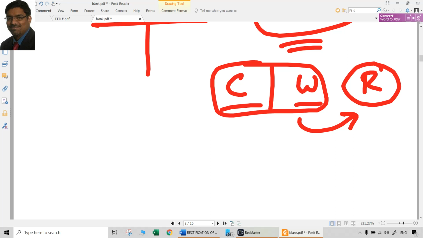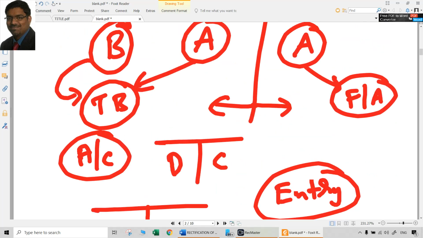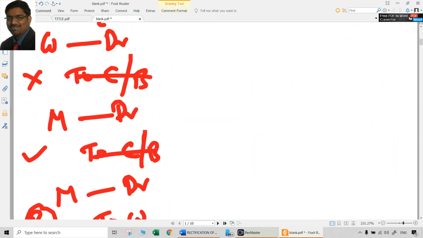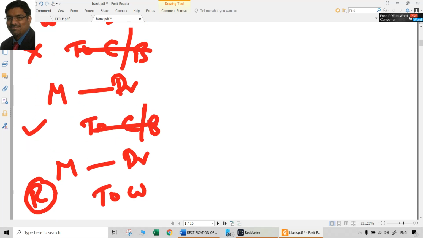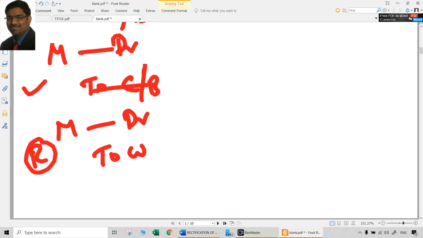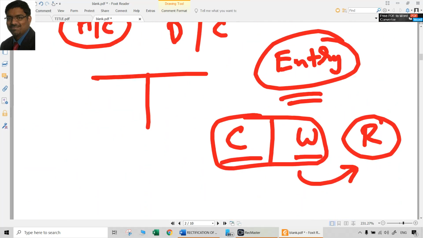So that working you have to do separately as rough work, or if you have better practice and experience, you can do that in the brain also. I suggest to put it on paper, because always on paper our brain works more accurately. So just like what we did here, first write a correct entry, then write the wrong entry, or first write the wrong entry, then write the correct entry. What is the rectification entry? So what is supposed to be passed, what is actually passed, and what is now the rectification entry to nullify the effect of the mistake.